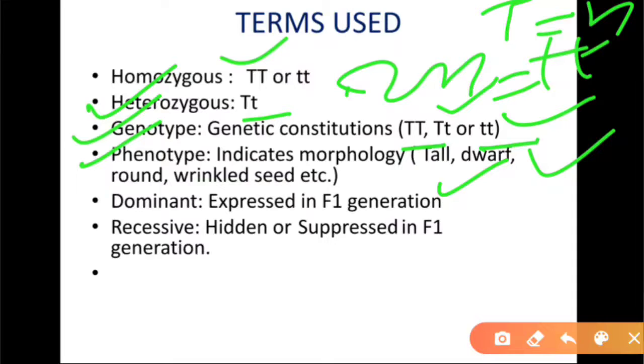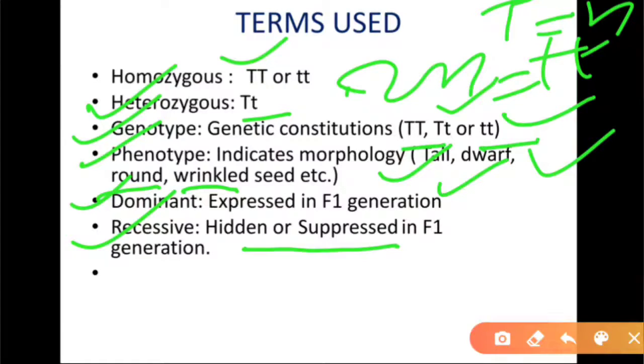Similarly, seeds are either round or wrinkled. Then the term dominant. Dominant means those characters which appear in the F1 generation are called dominant characters. Right? And in the F1 generation, recessive characters are hidden or suppressed.